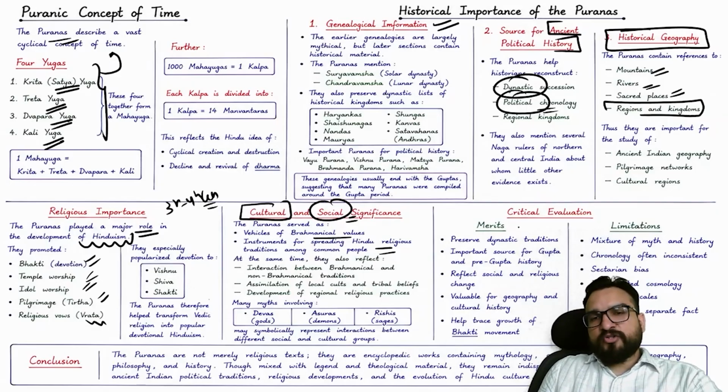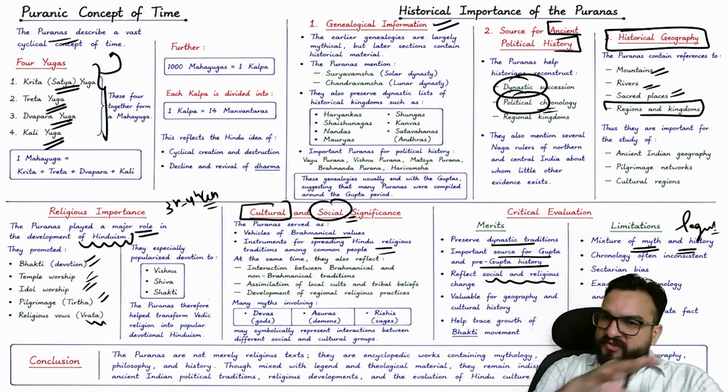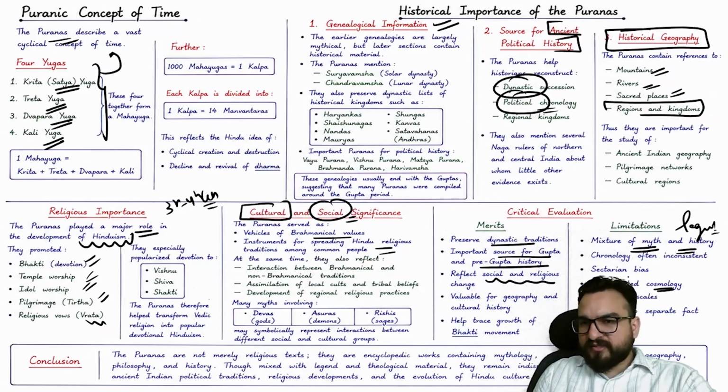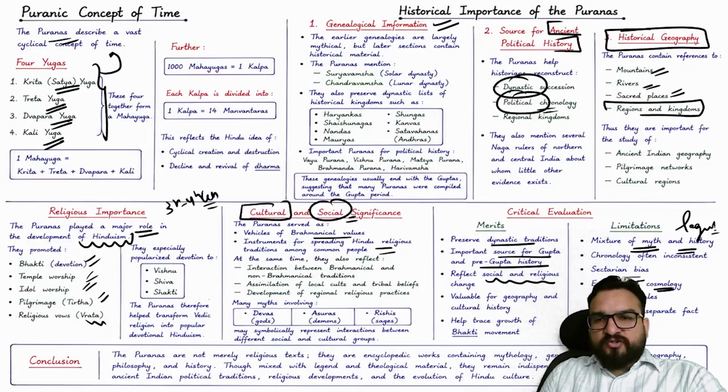Now the critical evaluation, if you do it: the merit is it preserved dynastic tradition, an important source for Gupta and pre-Gupta history, and reflects social and religious change as well, right? But the limitations are that there are a lot of myths and legends involved, which we cannot accept in the history discipline as it is. There is certain exaggerated cosmology as well, and sectarian bias you will be finding. So it is difficult to separate fact from legend as well.